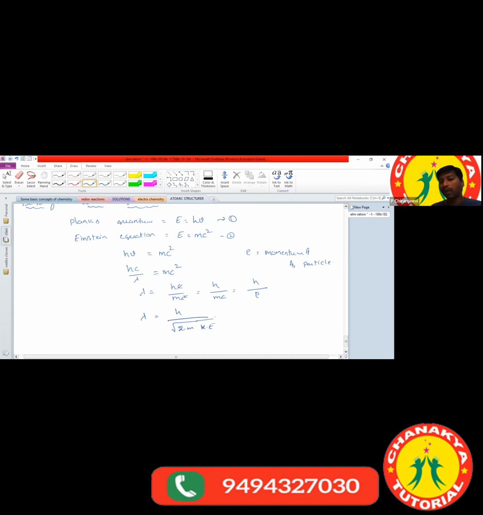This explains the relationship between kinetic energy and wavelength. Based on these formulas, we have some calculations in the examination. Now you got the clarity, Samhita?